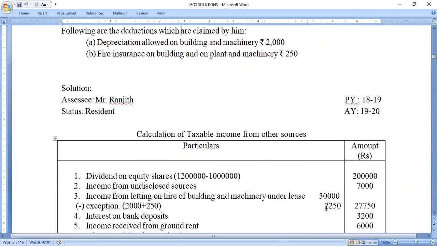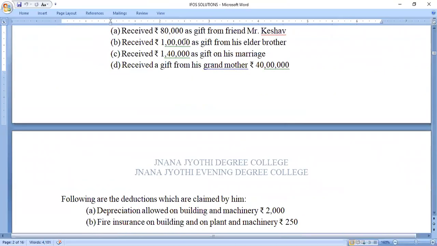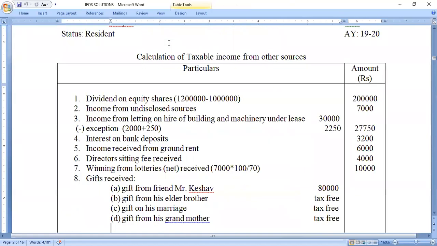Next, the second gift is rupees 1 lakh received as a gift from his elder brother. Here he has received the gift from his elder brother, who is related to the assessee. Whatever the amount received in the form of a gift from a relative is fully exempted from tax, it is a tax free income. So the entire 1 lakh will be taken as tax free.